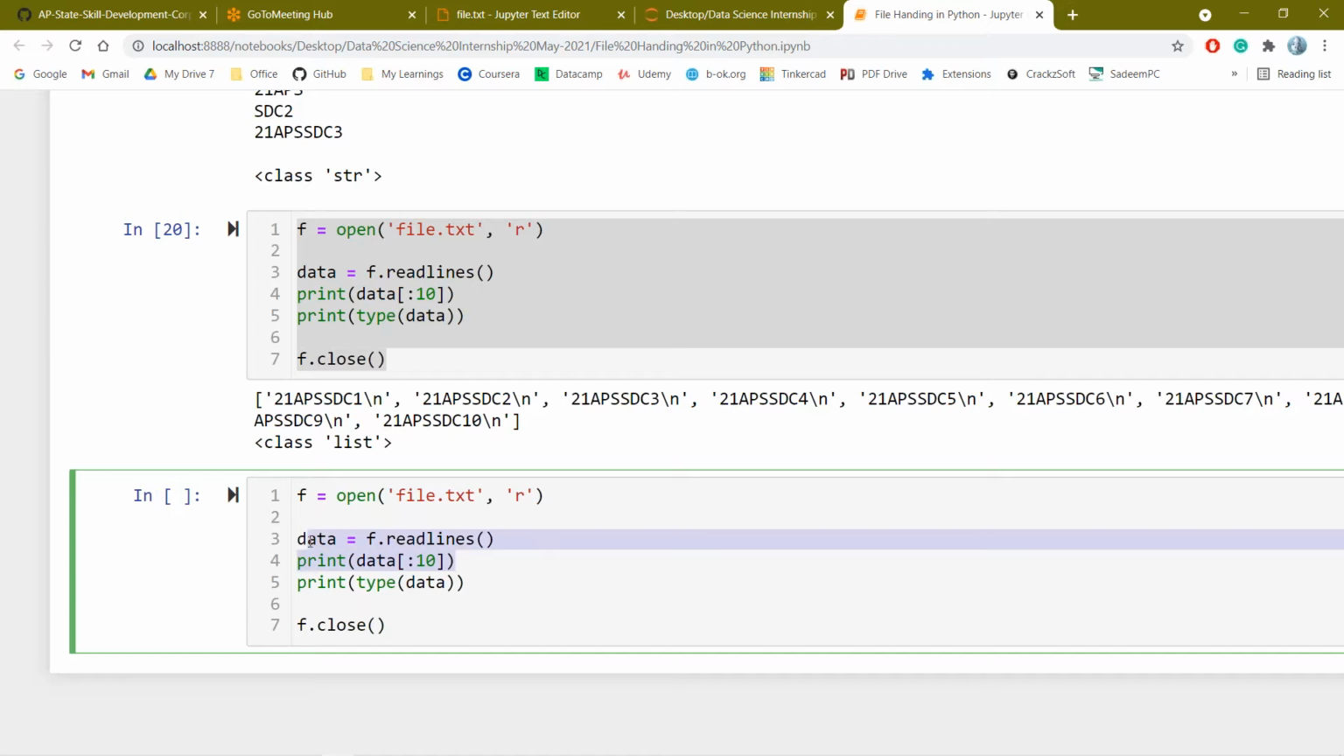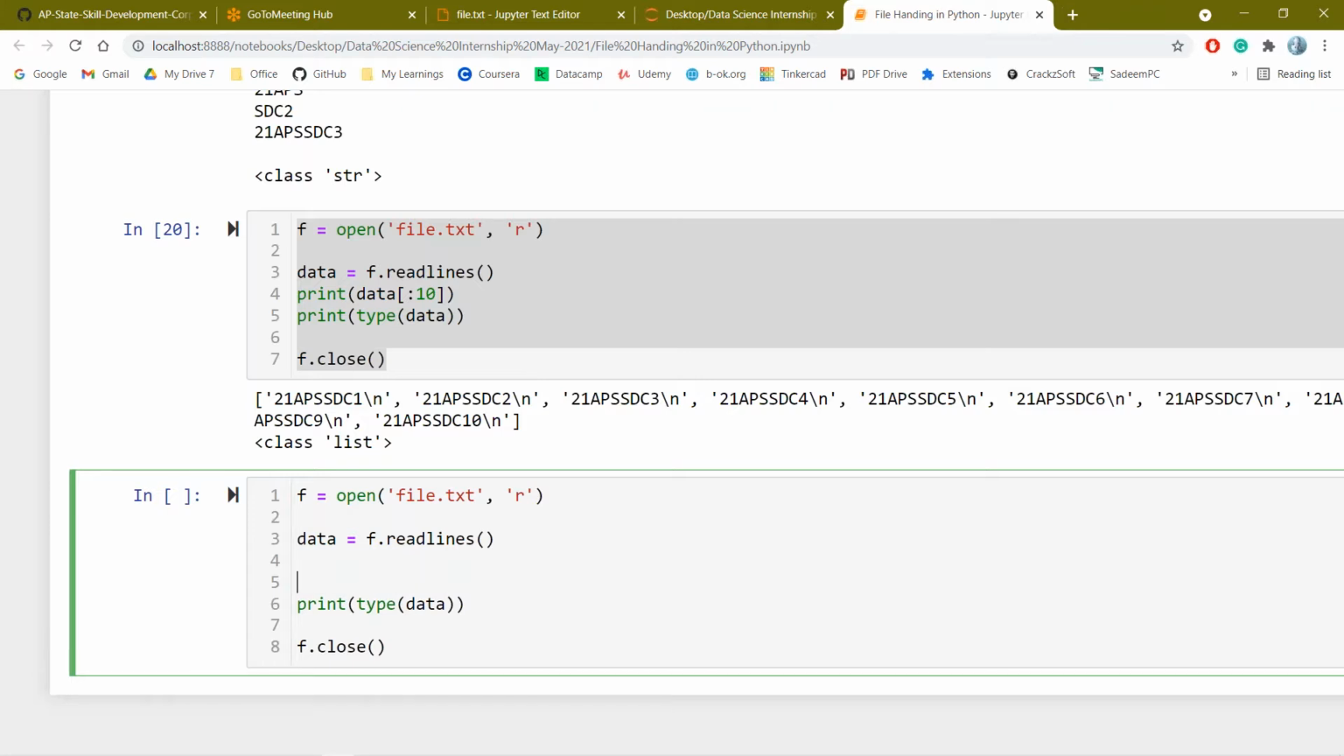I can use this particular list inside the loop because we know that lists are iterable as well as strings. What are the properties we have learned previously? Either lists or strings, we can apply all the properties, all the methods, and all the things on this particular data.